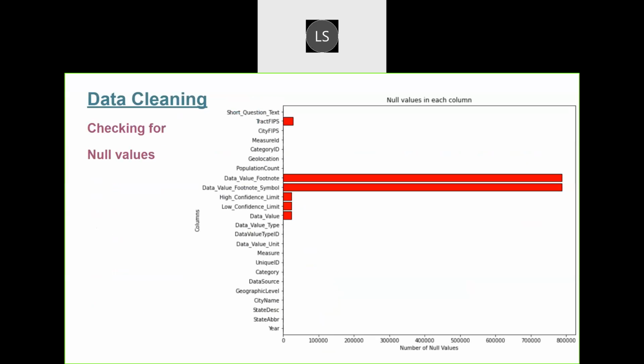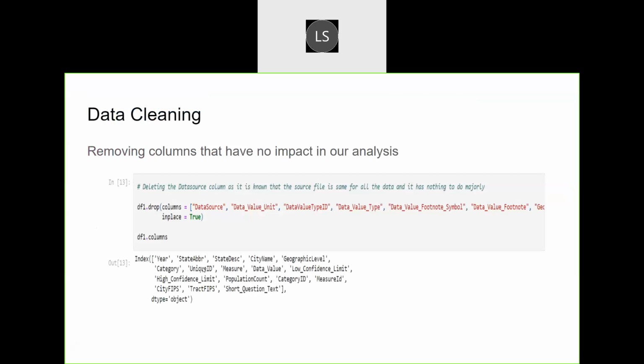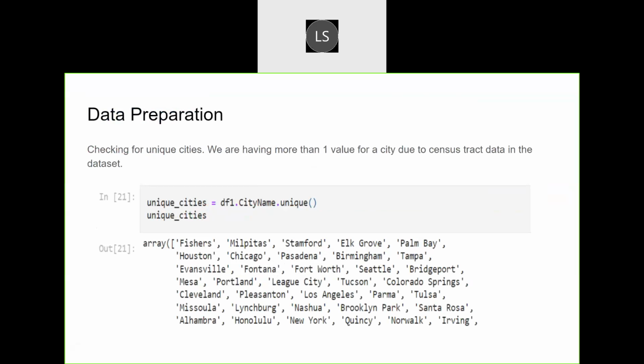And here you can see data cleaning, where we have started with checking if there are any null values in the columns that we have in the data set. And in the process of data cleaning, we have removed the unnecessary columns that are not very useful to our analysis.